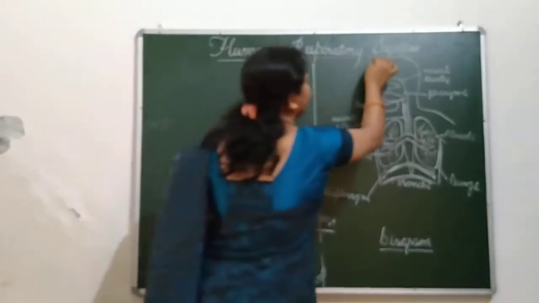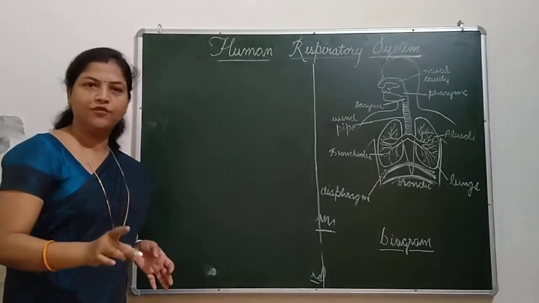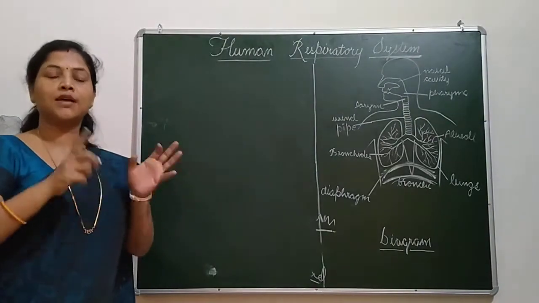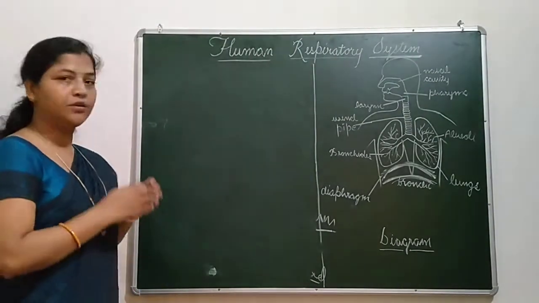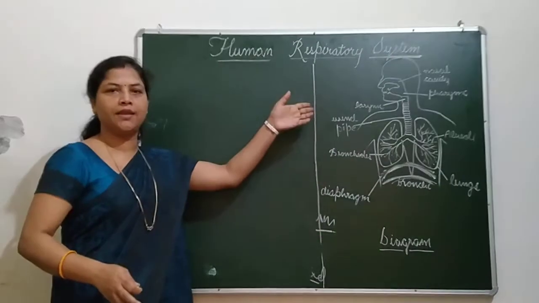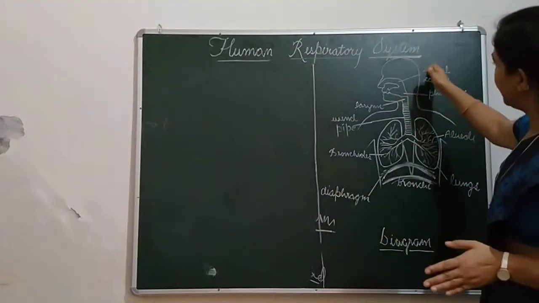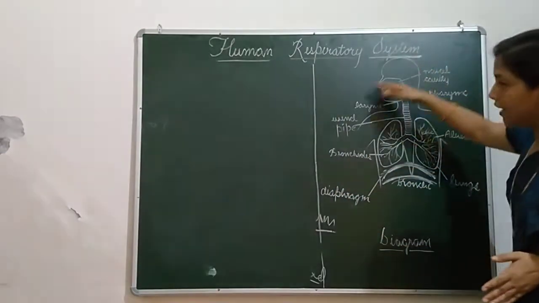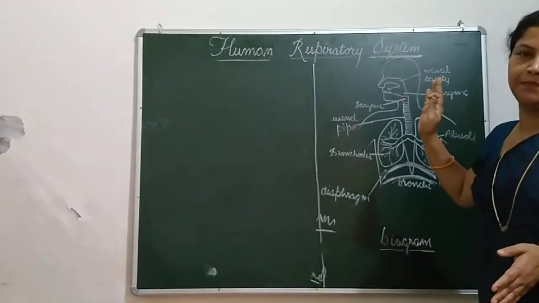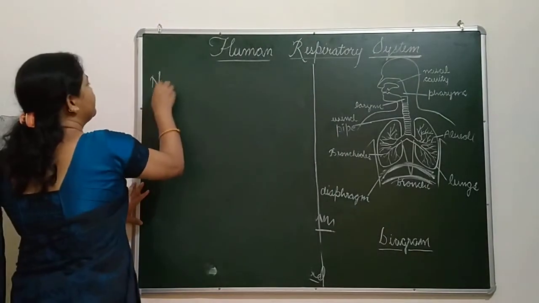Once again, I am making you remember about system. In the digestive system also I told you that system means when so many organs come together and work in a coordinated manner. The same thing is there in the human respiratory system. If you see properly, there are so many organs and they are all working in a coordinated manner to complete this system. The very first structure of this is the nasal cavity.